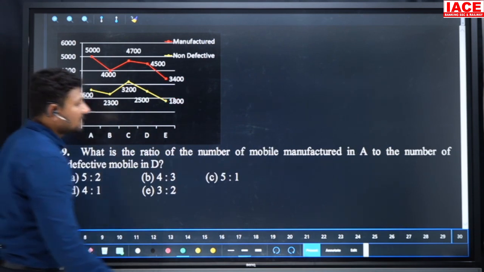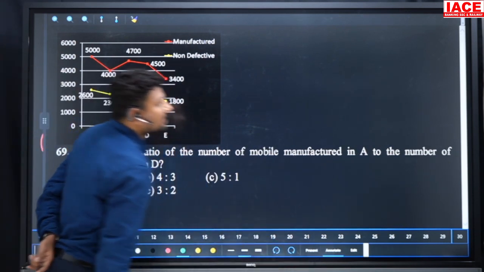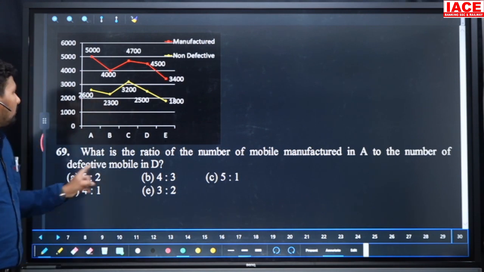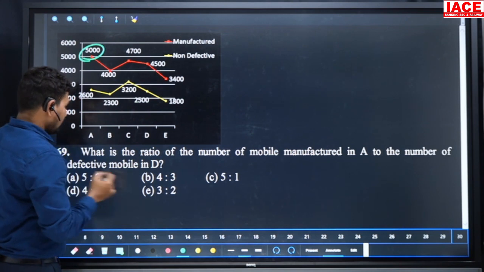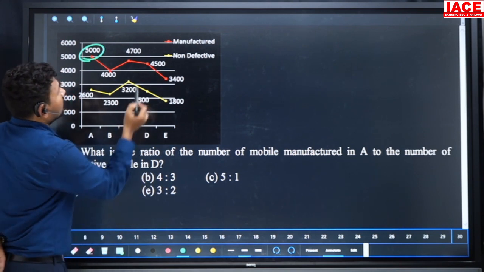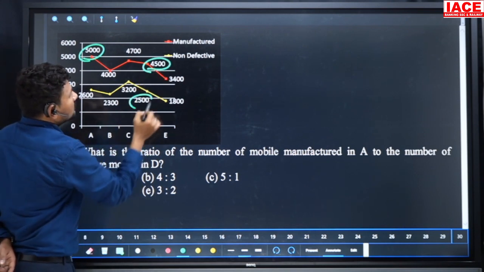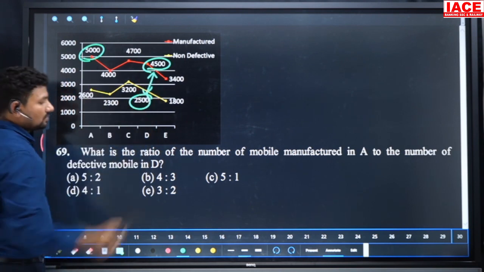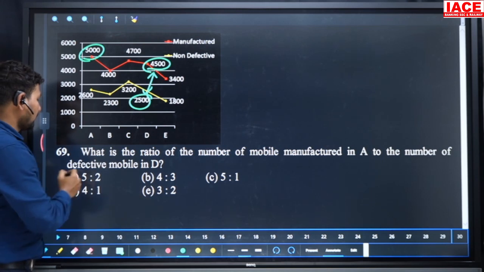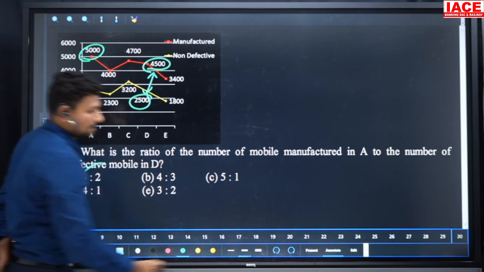Next, what is the ratio of the number of mobiles manufactured in A to the number of defective mobiles from D? The manufacturing value is 5000 and the defective value from D is 4500 minus 2500, which gives 2000. So the ratio of 5000 to 2000: 1000 will be cancelled. Our option is 5:2.